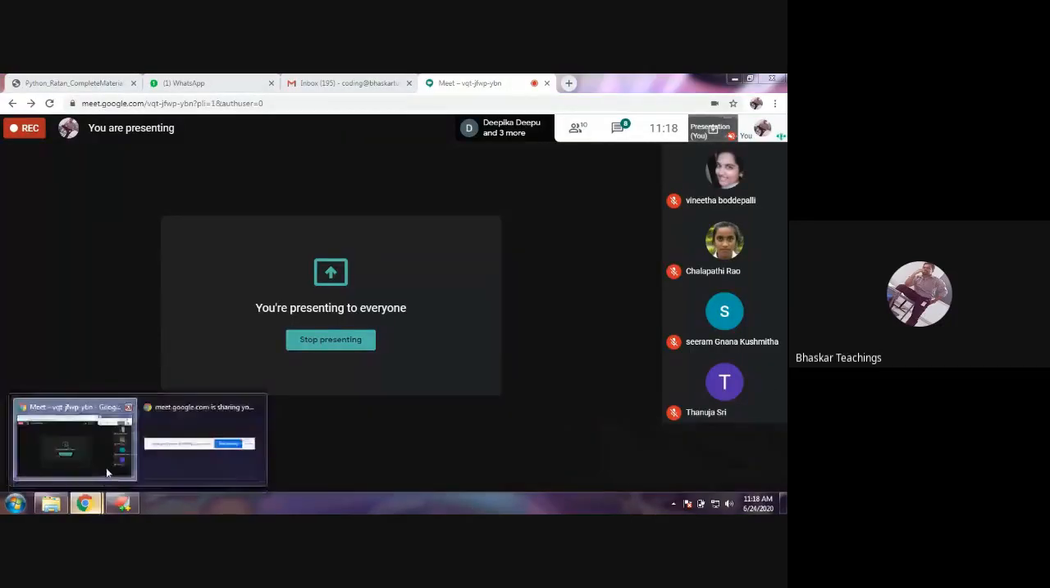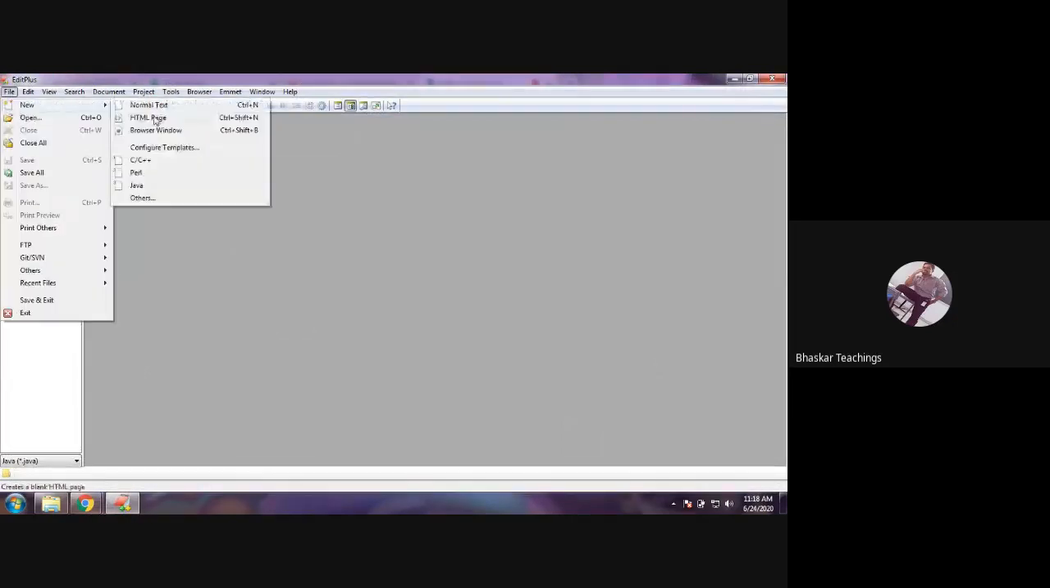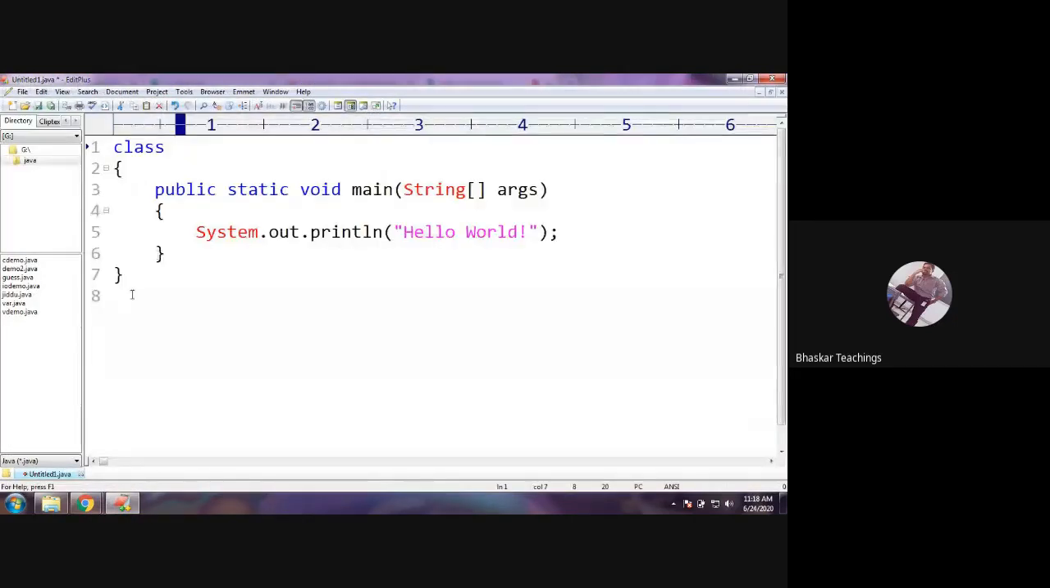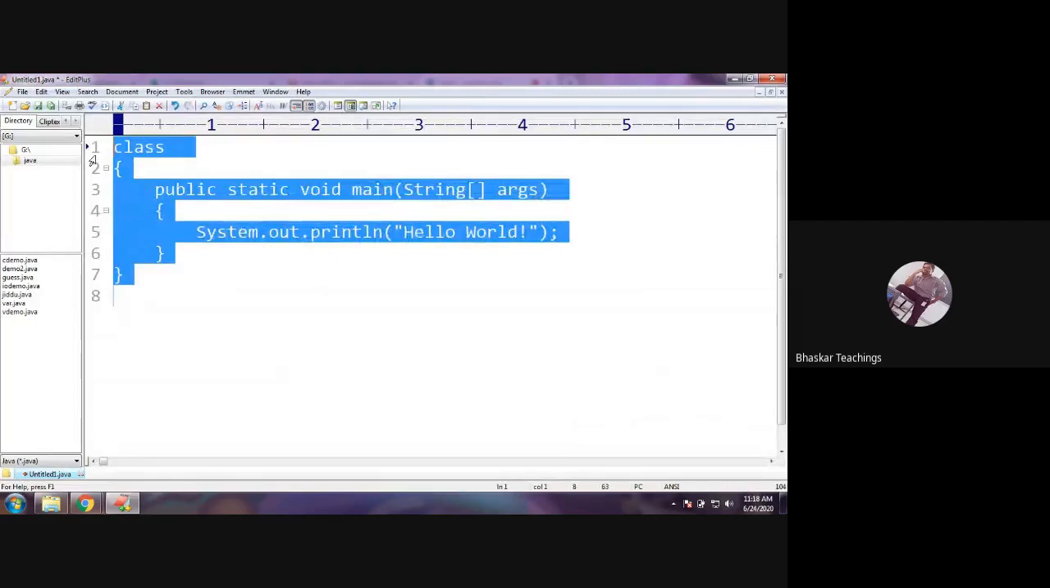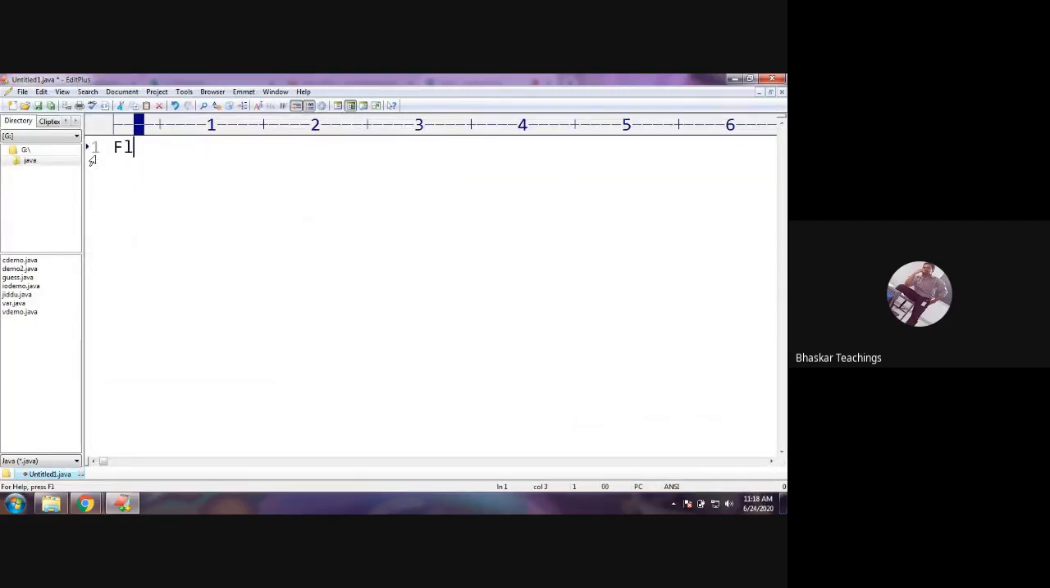Today's topic is flow control statements. Okay, so we have seen these in C language also. Now we are gonna see them in Java also. Flow control statements, or you can say control flow statements also, right?